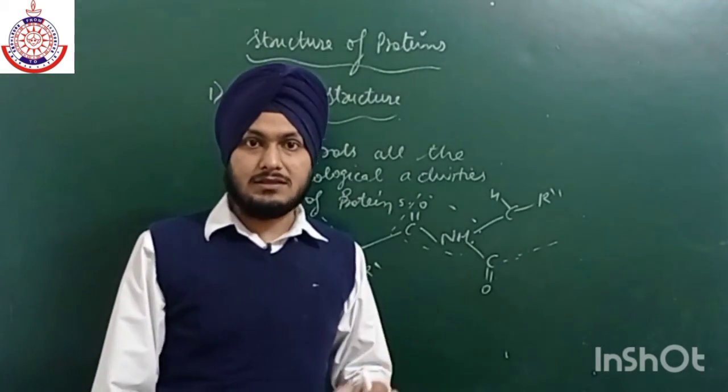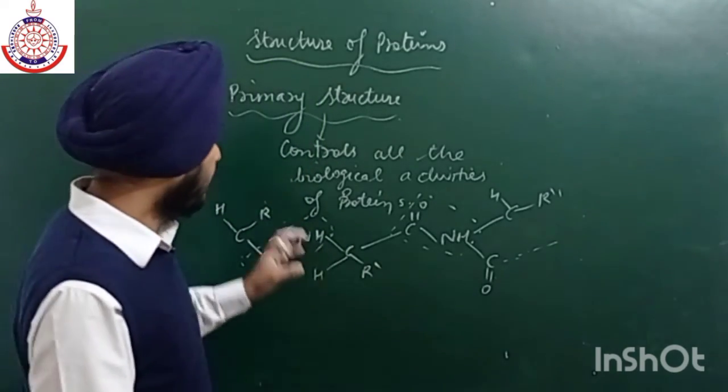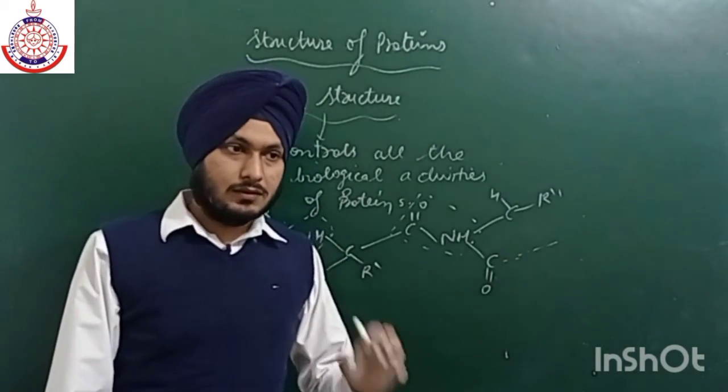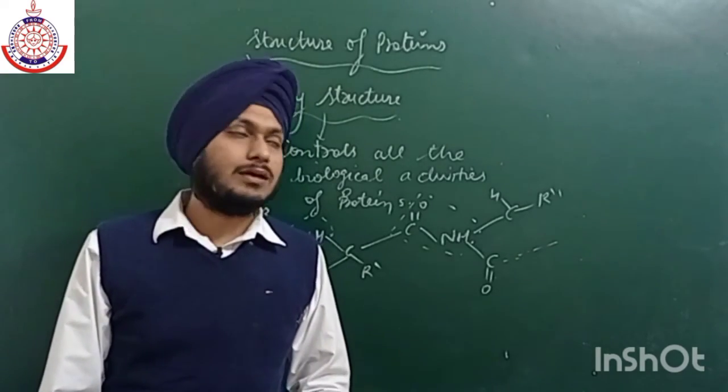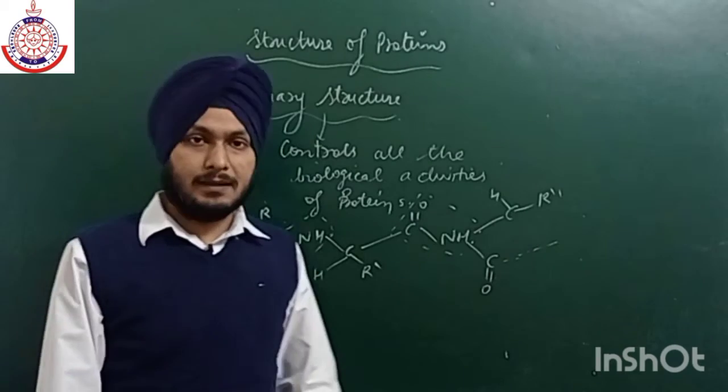It means primary structures are the basis of proteins. The function of a protein depends only on these primary structures.